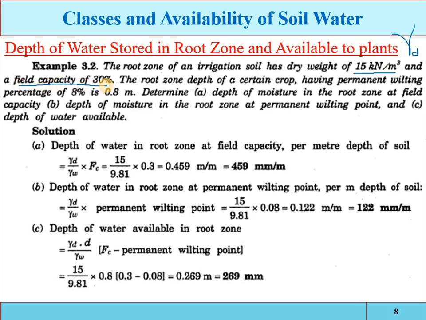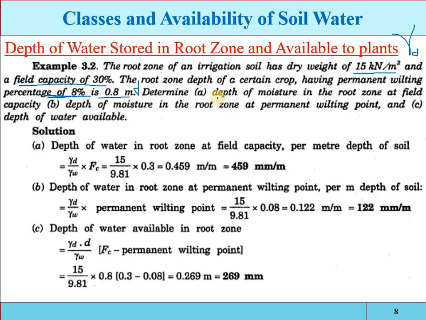The root zone depth of a certain crop having permanent wilting point of 8%. See, 8% is the permanent wilting point, and the root zone depth is 0.8, that is D, meaning up to this much depth a plant can extract the water. Now determine the moisture in the root zone at field capacity.